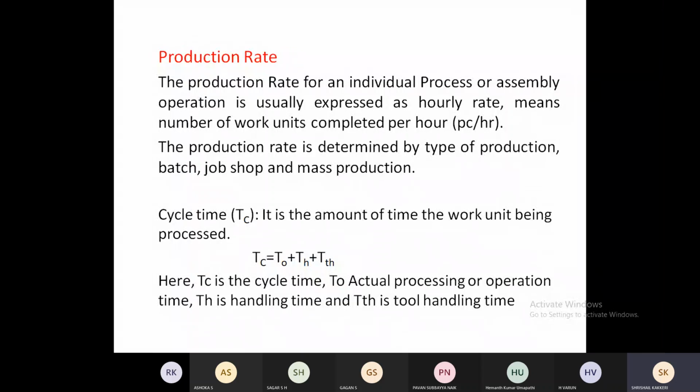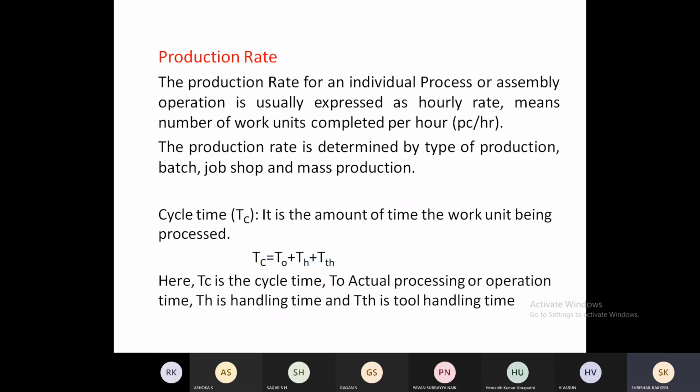But the non-operation time also will be included. Purely how much amount of time we are going to spend over the workpiece to do a threading operation, that will be called the actual processing or operation time. And what is this Th? Th is the tool handling time or holding time.